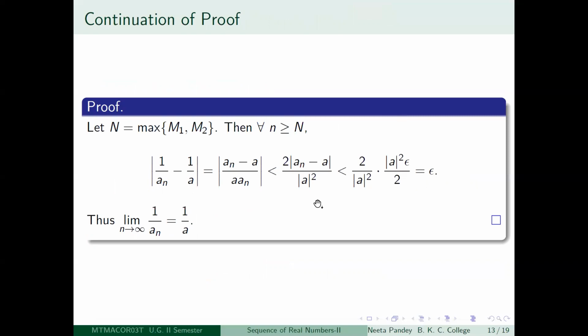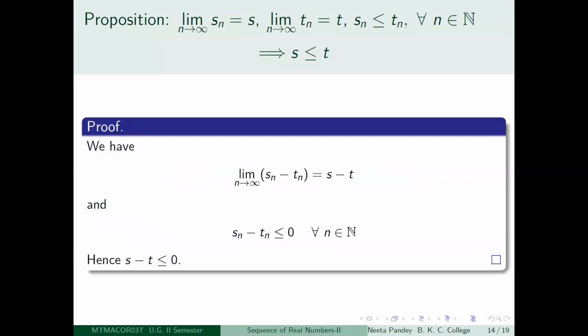So what have you done? You chose any epsilon greater than 0, and doing some manipulations you saw that you will be able to get a capital N positive integer, so that for every little n greater than or equal to capital N, modulus of 1 by an minus 1 by a is less than epsilon. So you have proved that limit n tending to infinity 1 by an is equal to 1 by a. Okay, so hopefully this is all right.